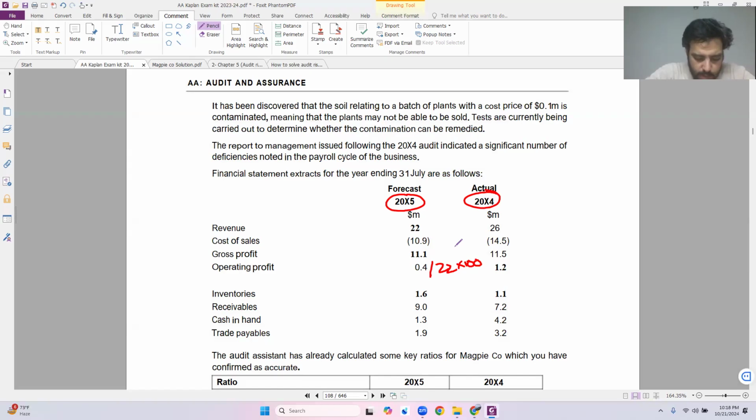Can I say something? Come again, please. Do I give the answers in million? Do I have to write it down, or can I just write it like this?